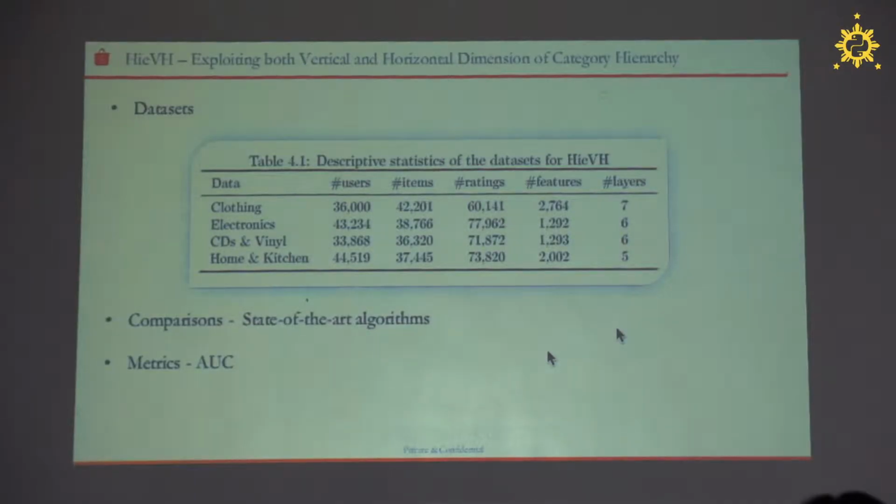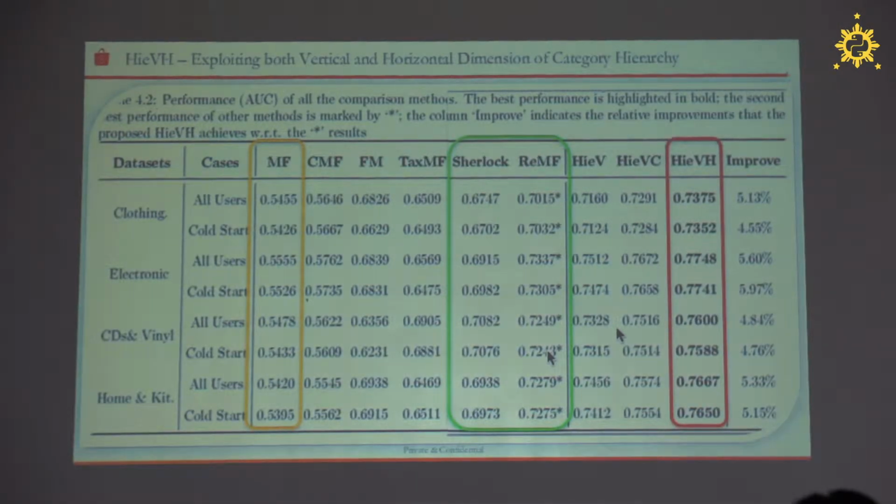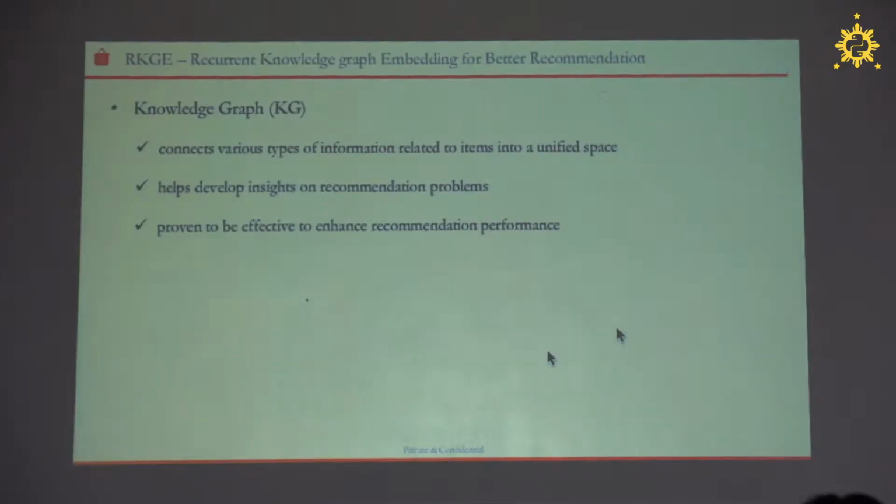So after that, we test the effectiveness of the method on the Amazon datasets from 4 different domains: clothing, electronics, CD, and home kitchens. And we compare with several state-of-the-art recommendation methods. And the experimental results show that our method outperforms others. And also compared with the category hierarchy, the knowledge graph is a more complicated structure, which contains various types of information related to items in a unified space, which helps develop insights to recommendation problems.